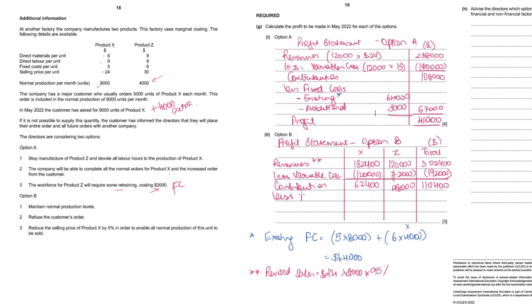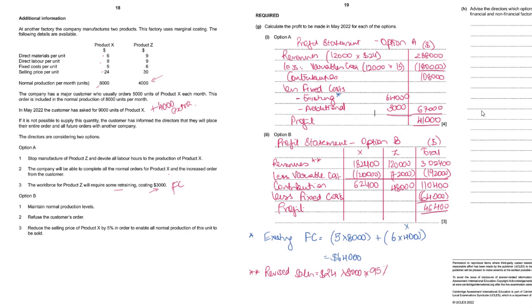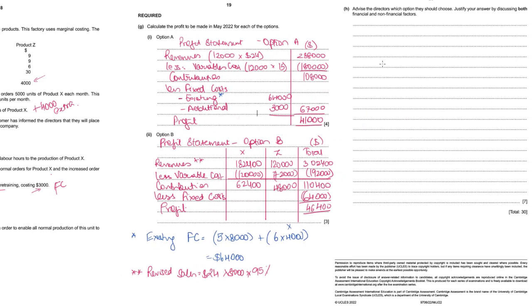From this, we will deduct the fixed cost. Already calculated below, existing fixed cost, just deducting that 64,000. So we get the profit for the year. So 46,400 is the profit for the year. That's it. They just told you to calculate the profit. We've done it. Going to the last part of this question.